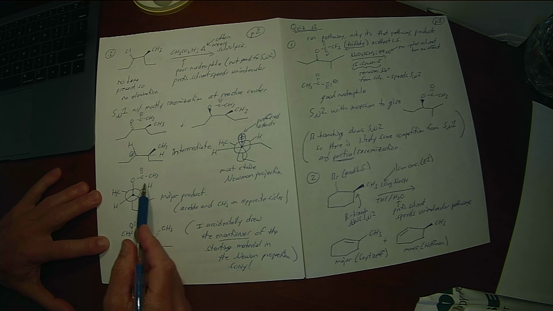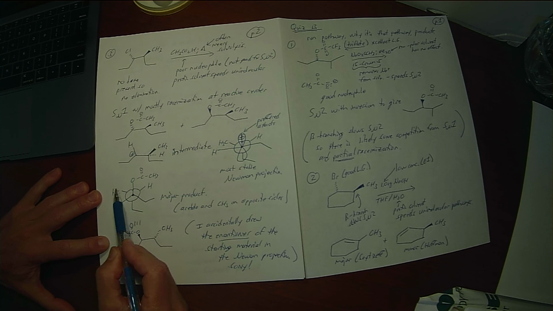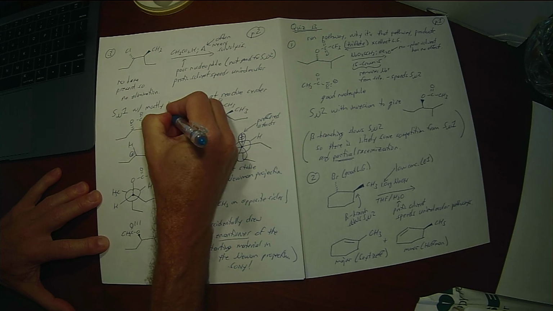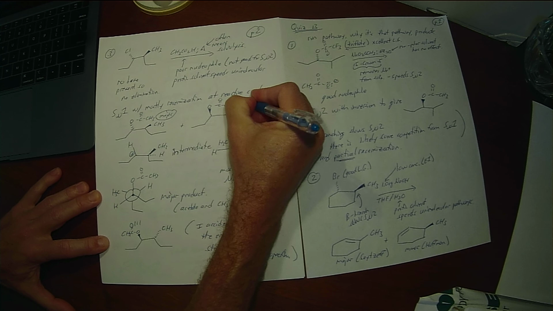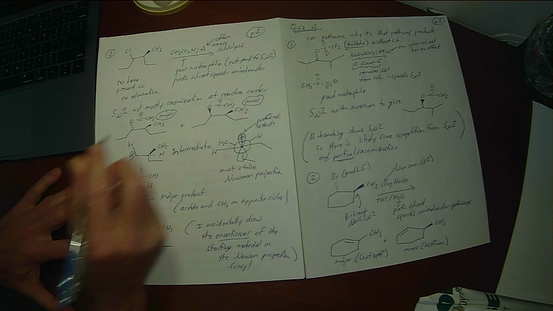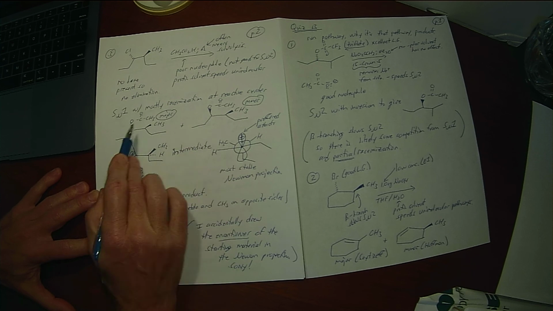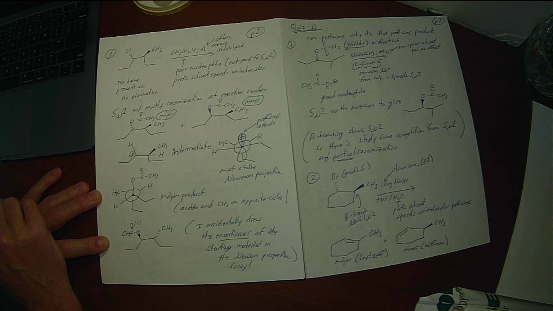The major product would thus be this one, and if you put the two ethyl groups on the same side, that has the methyl group and the acetate on the opposite side. So the major product will actually be this one, which is the one that goes with inversion, and the minor product will be this one. But I didn't really expect you to get into that subtlety. I just wanted you to show that these two products were possible because of racemization at the chiral center.